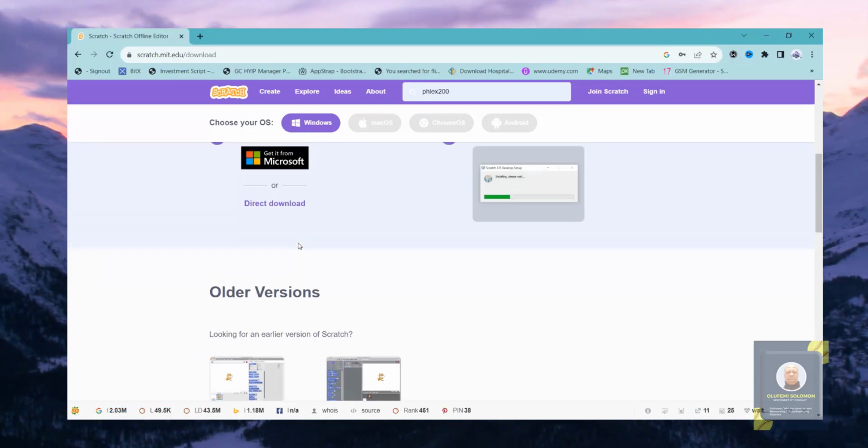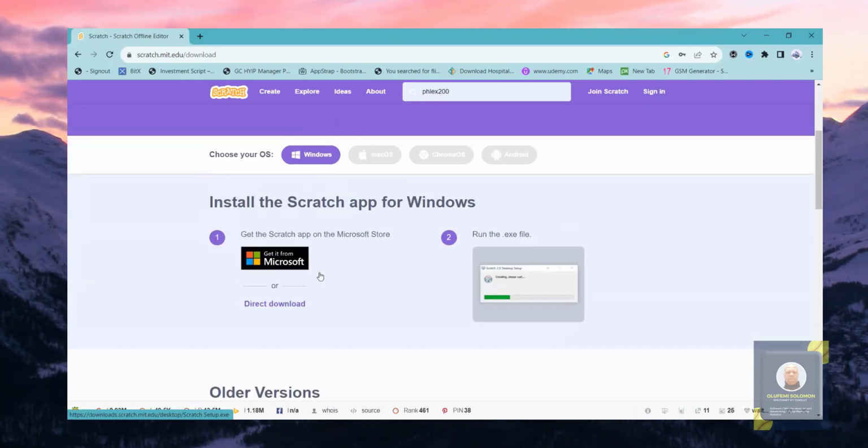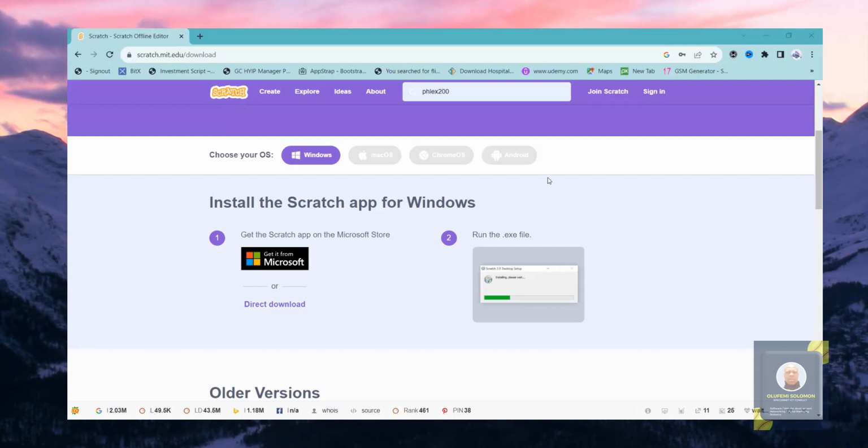When you click on this direct link, it will be downloaded to your computer, and you have Scratch on your computer. Having done that, I will open Scratch on my system.